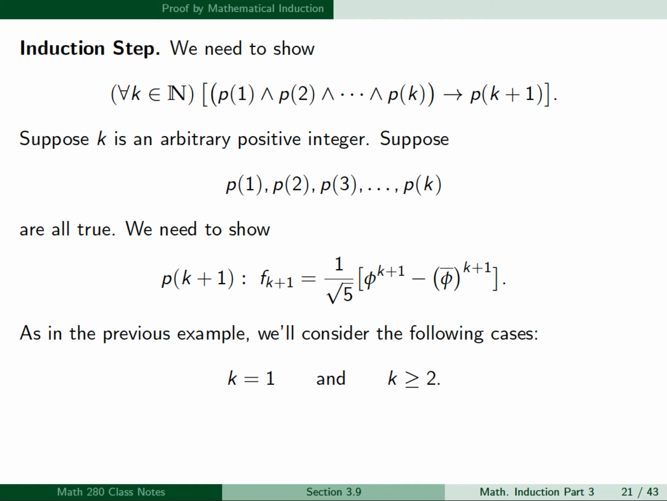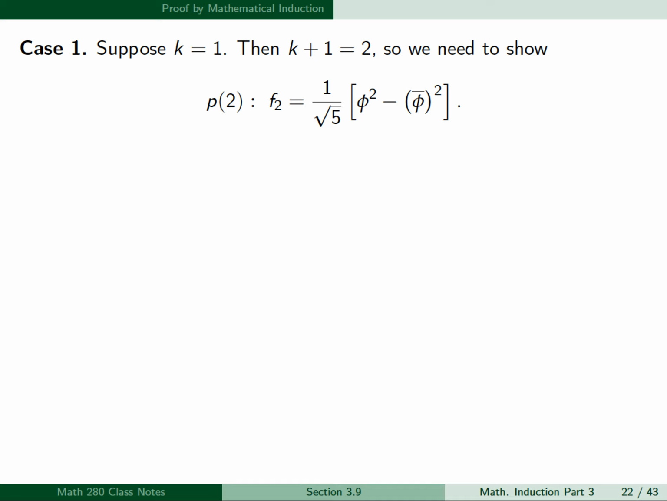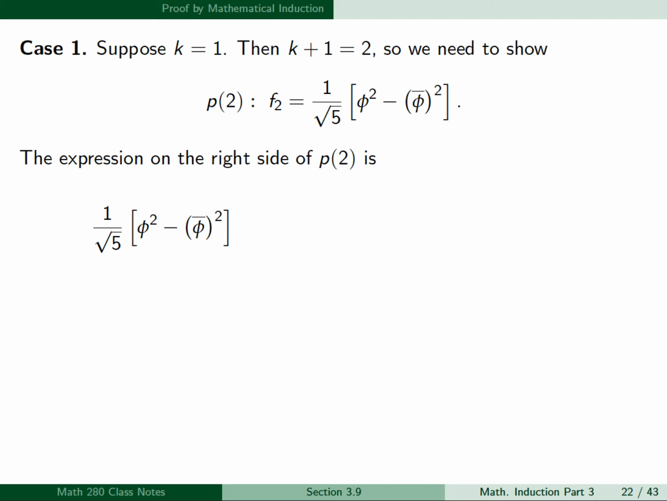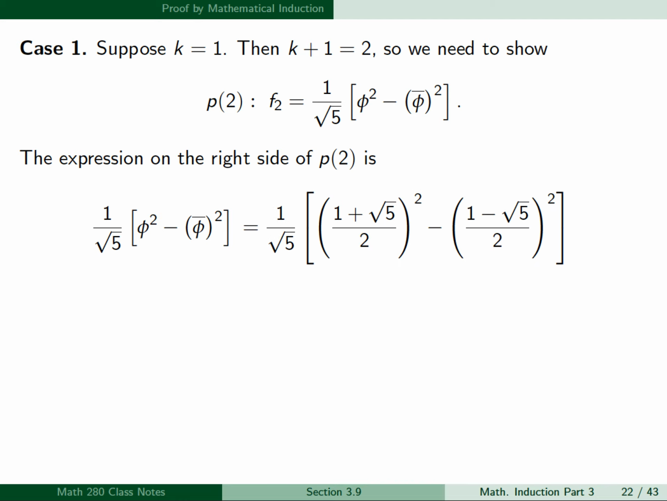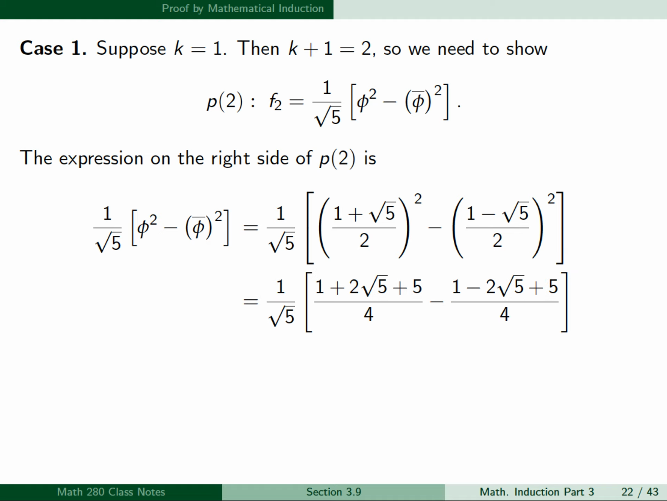Now, as in the previous example, we'll consider the following cases, k equal 1 and k greater than or equal to 2. So for case 1, let's suppose k equals 1. Then k plus 1 is equal to 2, so we need to show p of k plus 1, which will be p of 2, and this is f sub 2 is 1 over square root of 5 phi squared minus phi bar squared. So the expression on the right side of p of 2 is 1 over square root of 5 phi squared minus phi bar squared, and substituting for phi and phi bar, this will be 1 plus square root of 5 over 2 squared minus 1 minus square root of 5 over 2 squared. And squaring these out, we obtain this expression.